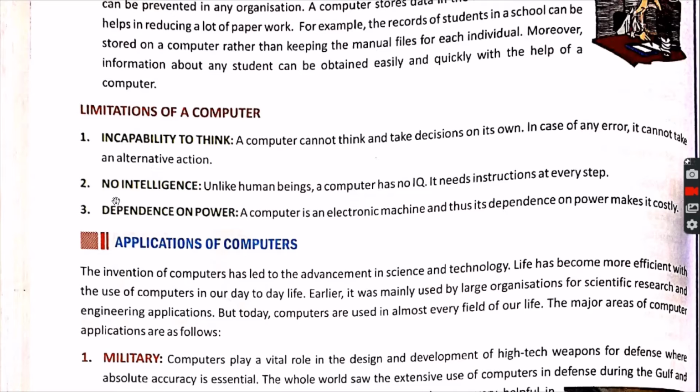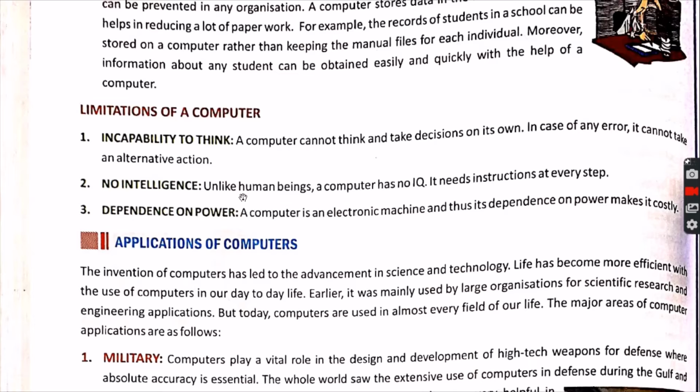And the second is it has no intelligence. It cannot think that something is getting broken, something is happening, or what the machine, what the computer has to do in a situation which it has not seen before.